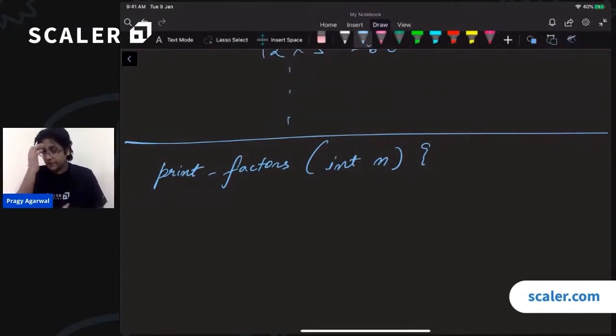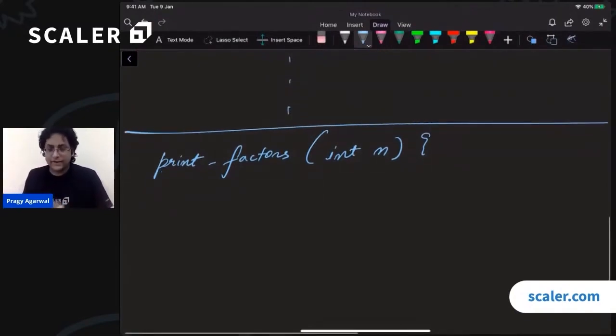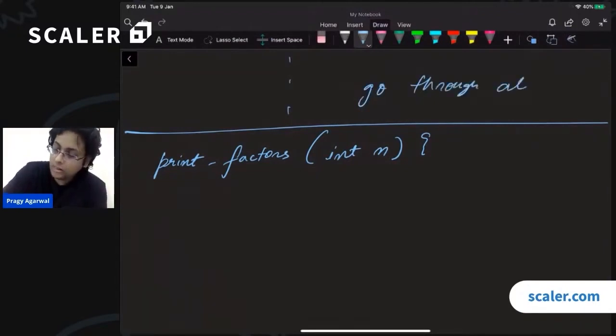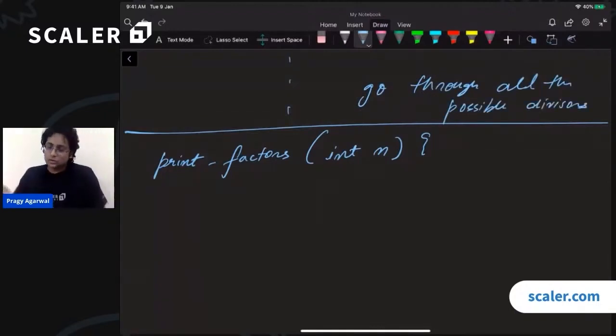One way to do this would be the naive way, the very, very simple way. The first way would be to go through all the possible divisors. To do that, we will need a few more observations.